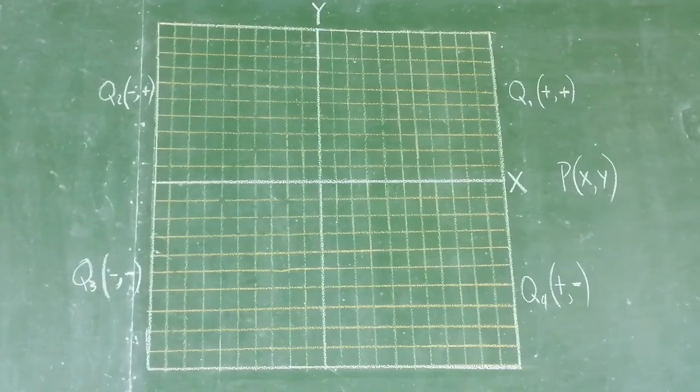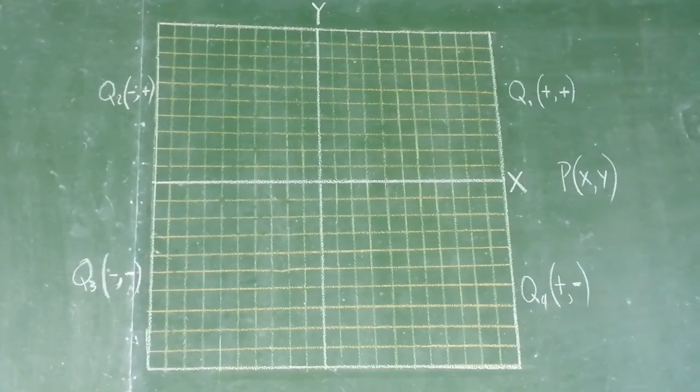The first quadrant is in the right upper corner, and the sign for the coordinates is positive, both positive, so plus plus. Now counterclockwise, that is the quadrant 2, and the sign for the coordinates is negative because you are going to the left, and then positive because you are going up.